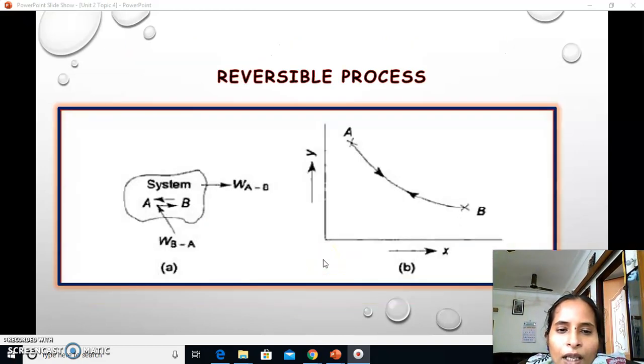Here you can see the system which transforms from A to B. If it is reversible, then W A to B and W B to A are both given here. So here A to B is purely reversing in direction, and it reaches the condition of the initial point A, then it is called a reversible process. Whatever you are giving into the system can be taken out easily. Exactly reversible.